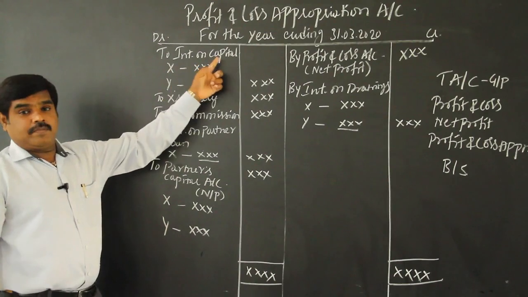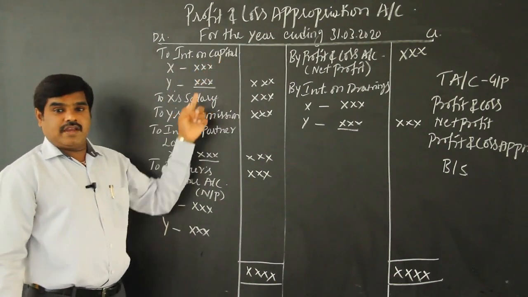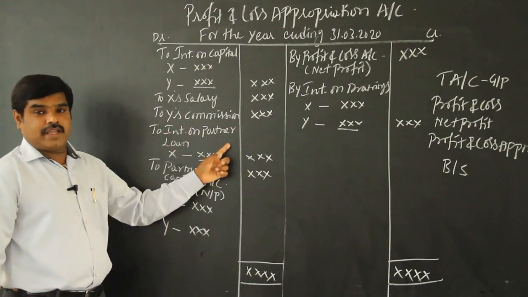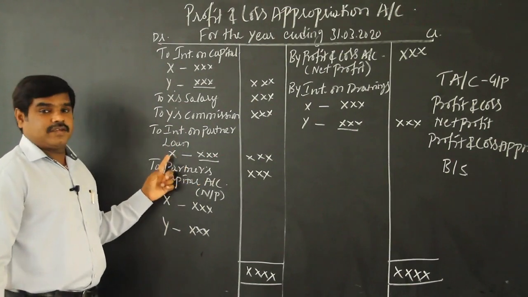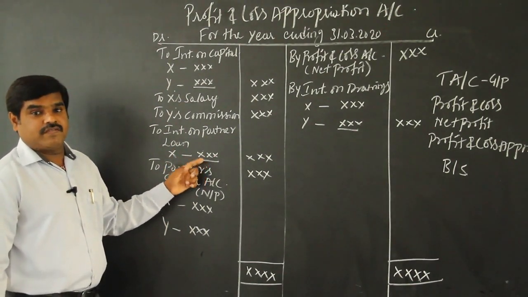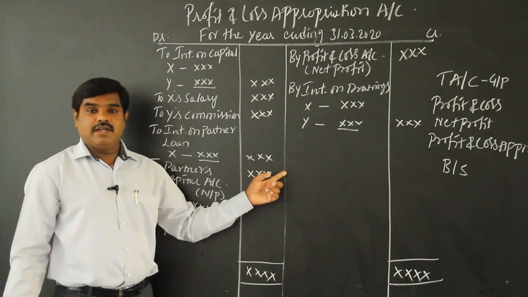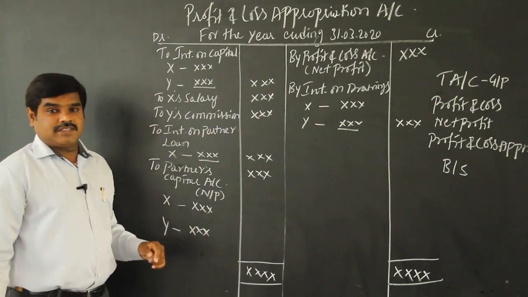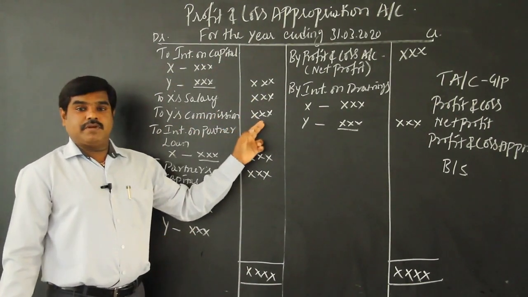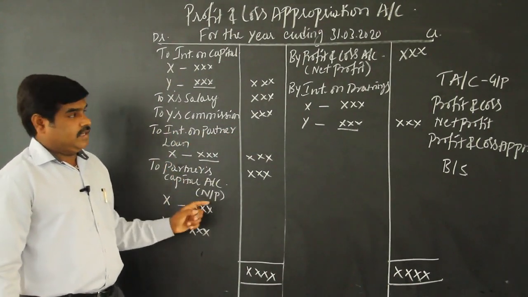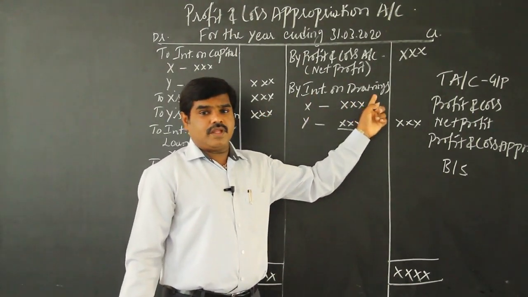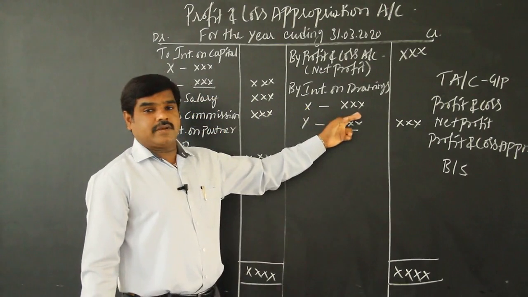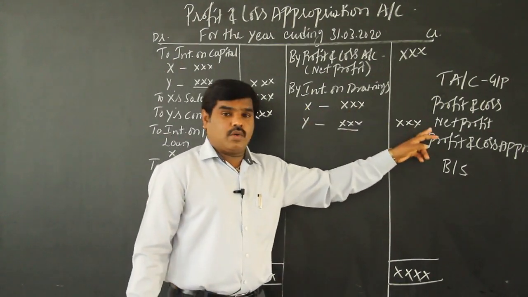Apart from the capital, if any partner has given a loan, further interest has to be calculated. So interest on partner loan, for example X is giving some amount, for that interest has to be calculated and it is to be debited. So interest on capital, partner salary, commission to partner, and interest on partner loan have to be debited. Then interest on drawing is the income to the firm. If any money is drawn by the partner, interest has to be charged. So X separately, Y separately, add these two.